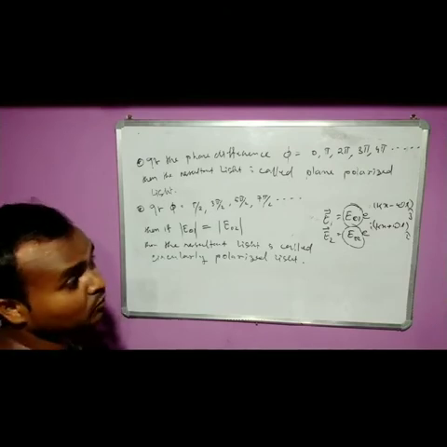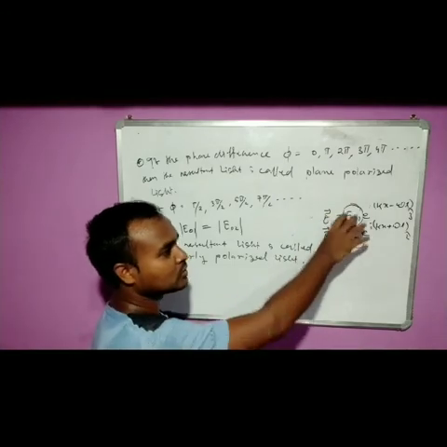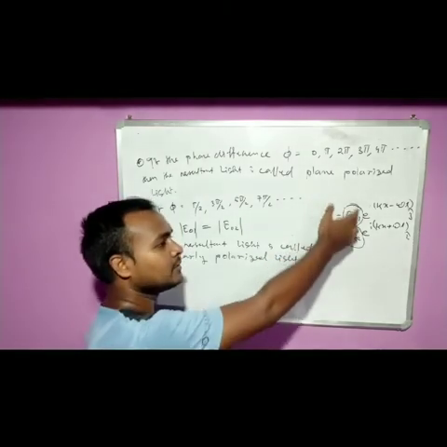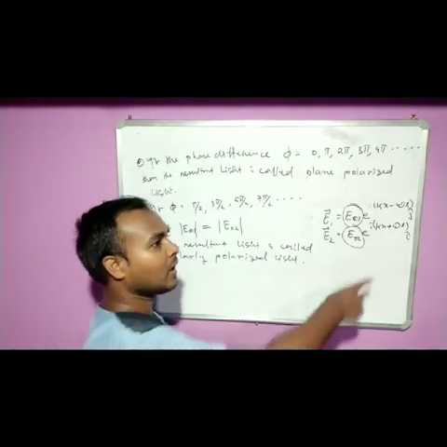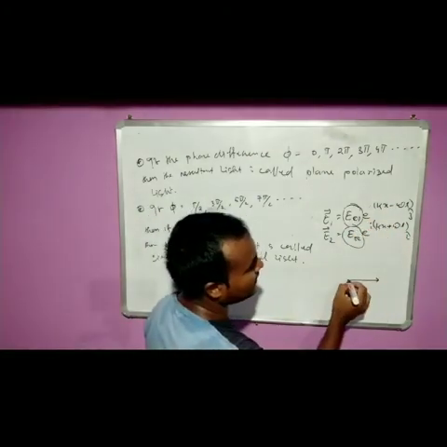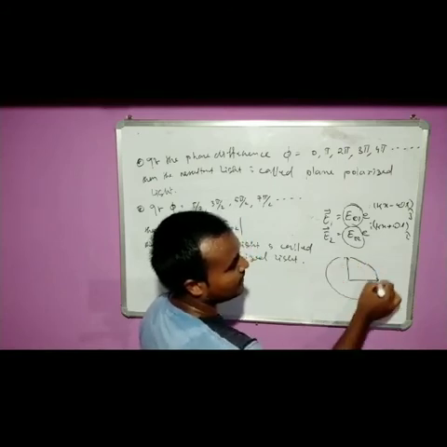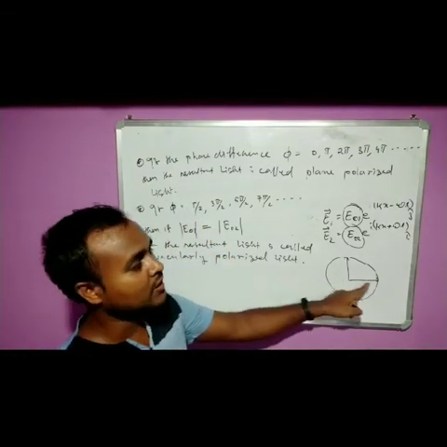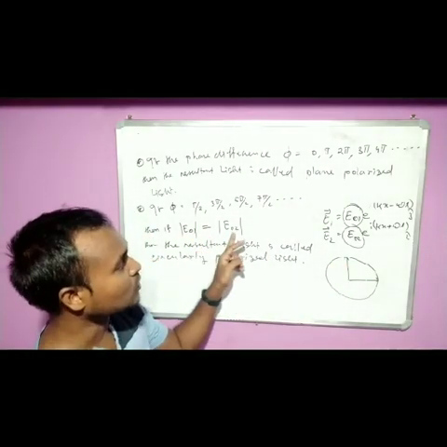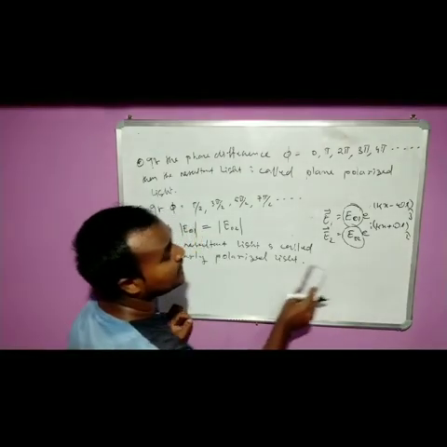Why is it circularly polarized light? See, जब हम मैग्नीट्यूड लेंगे, अगर ये दोनों क्वांटिटी बराबर होगी, that means both directions are perpendicular to each other, एक इस डायरेक्शन में है और एक इस डायरेक्शन में है, बट दोनों का मैग्नीट्यूड सेम है, so the maximum amplitude will give rise to the radius of that circle. तो जब ये दोनों इक्वल होगा, then we will say it is a circularly polarized light.